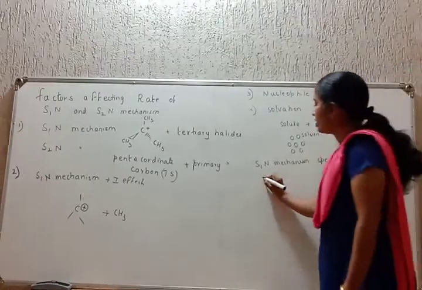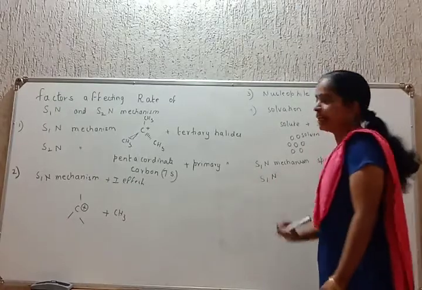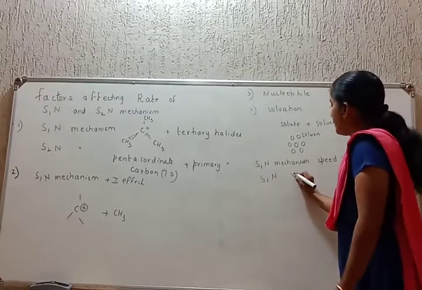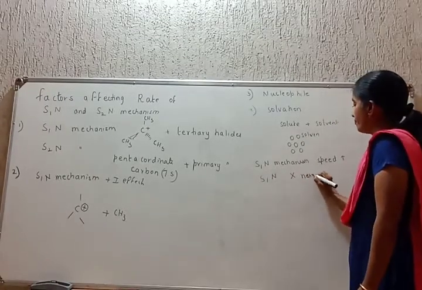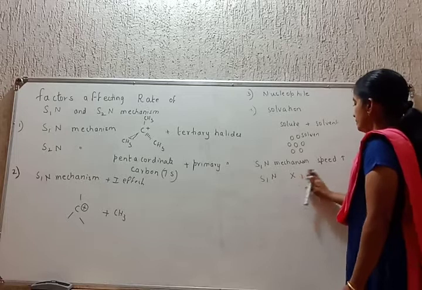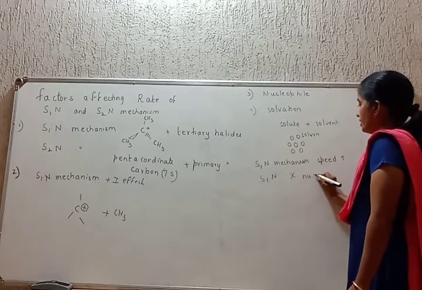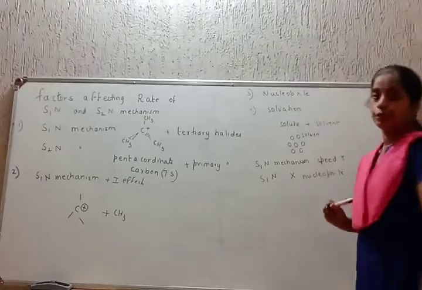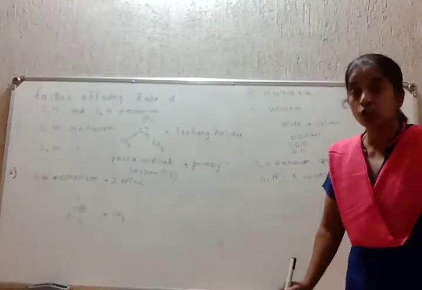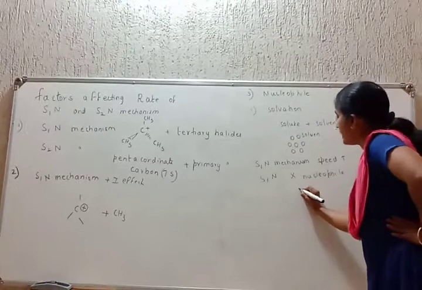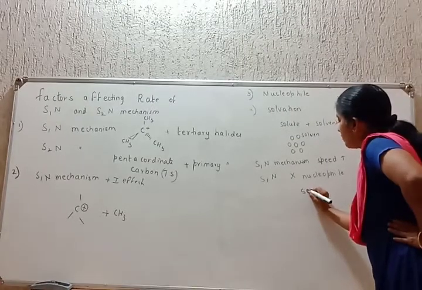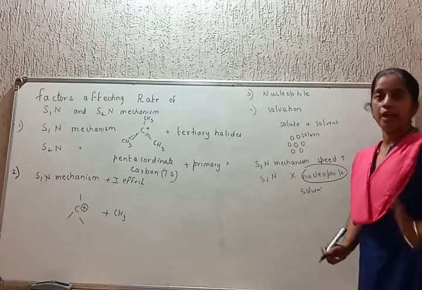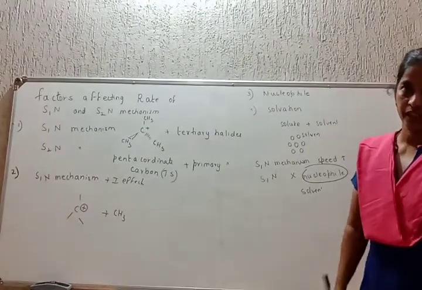Reason: in SN1 mechanism, the rate of reaction does not depend on the nucleophile. That is why it is called SN1. Since the rate does not depend on the nucleophile, the solvent molecules align themselves around the nucleophile and remove it from the reaction.